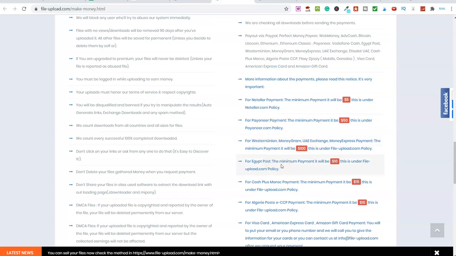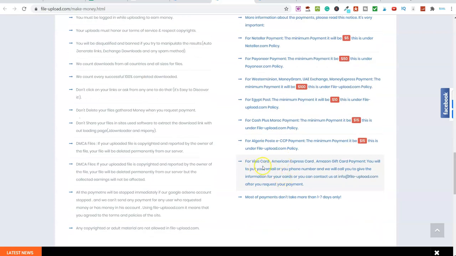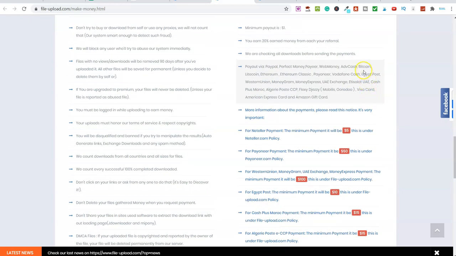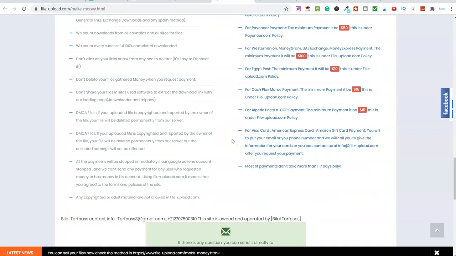I don't even know what that is. For the Egypt Post, there's Cash Plus, and there's also, you can see here, we've got Visa. And they've also got cryptocurrency, so you can actually get paid out in Bitcoin. It's up here, look. Bitcoin, Litecoin, Ethereum Classic, and lots more. So there's lots of different options for you when it comes to getting paid.